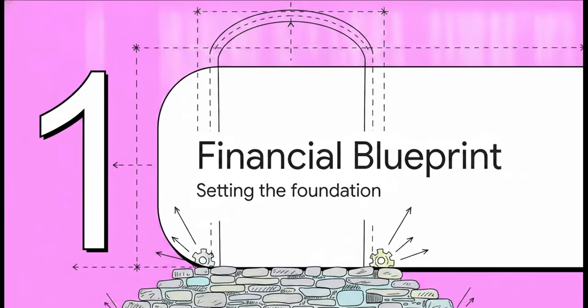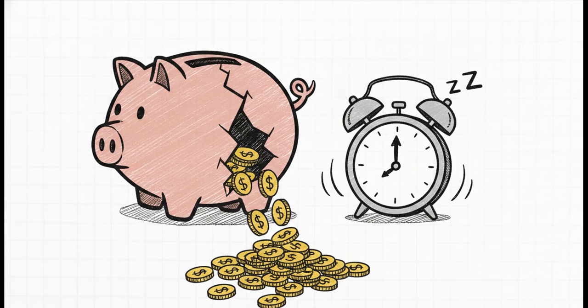First up, let's look at the blueprint for financial education. Right out of the gate, this blueprint dictates a highly specific SEO-optimized topic for a personal finance and investing channel. The topic? 10 money habits that keep you poor. Notice how insanely targeted that is. It doesn't just say, how to save money.